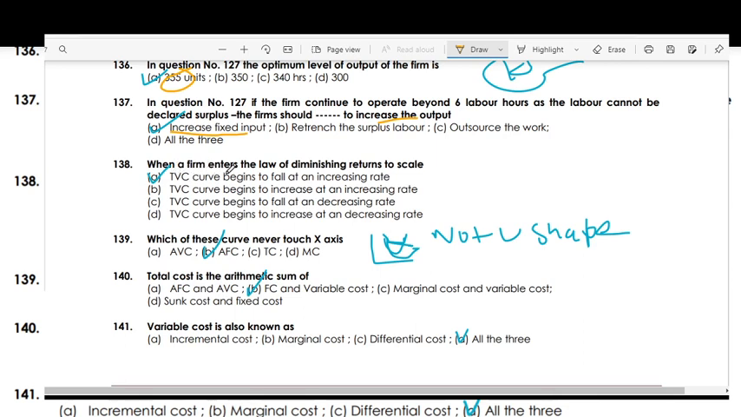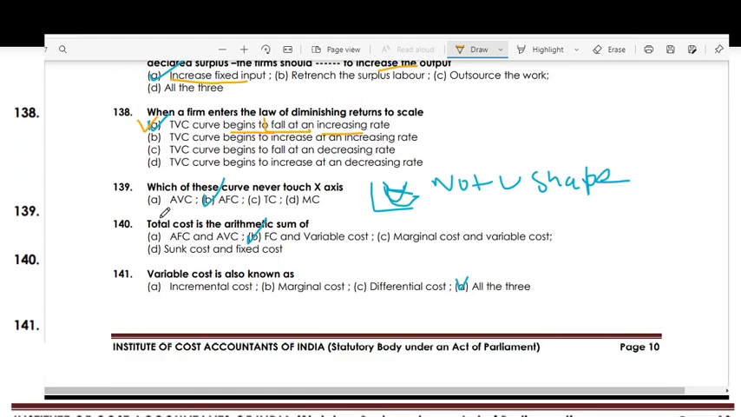What happens when the firm enters the law of diminishing returns? The right option is total variable cost begins to rise at an increasing rate. Okay. Which of these curves never touch the x-axis? So average fixed cost will never touch the x-axis.